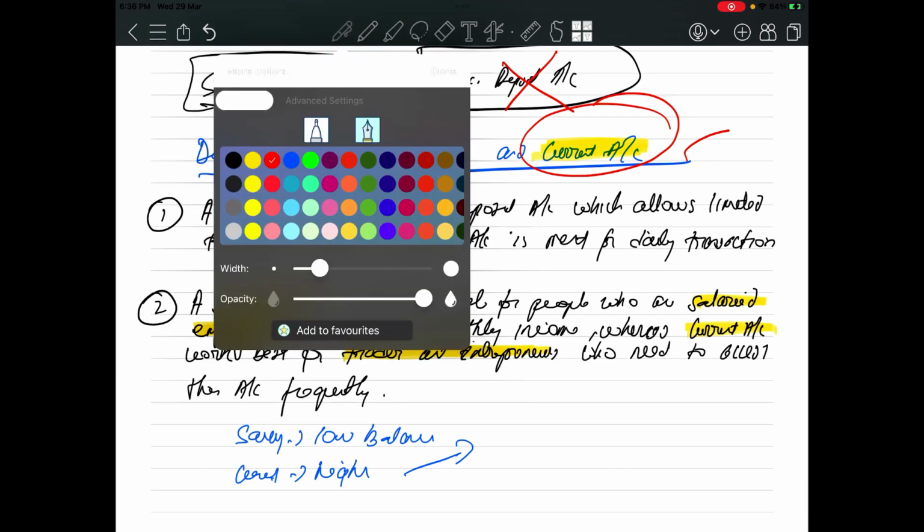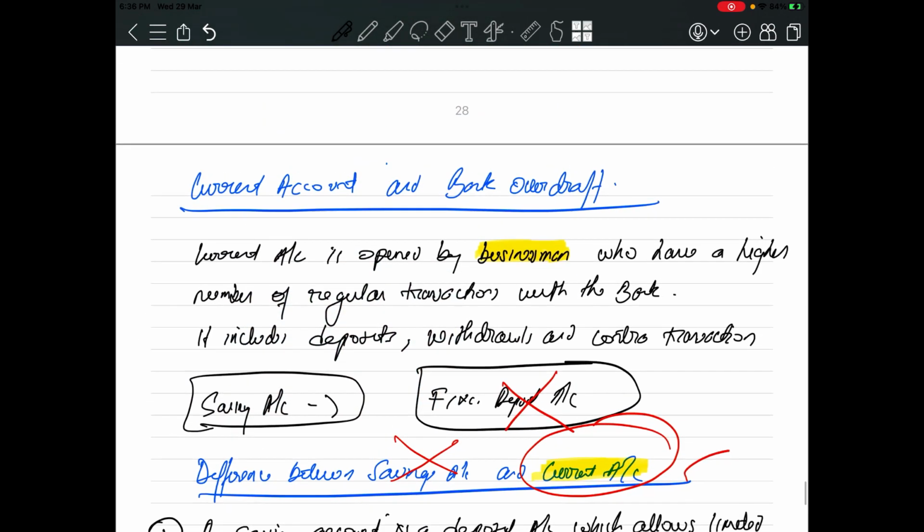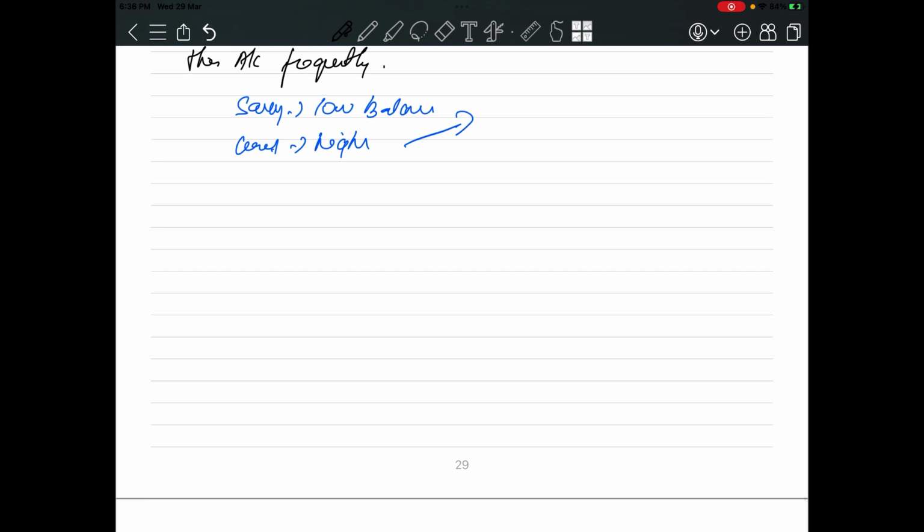Okay, so now the most important thing which I will be talking about is bank overdraft. This is a very important concept, and a very easy concept. So let's talk about bank overdraft. Now what is a bank overdraft?